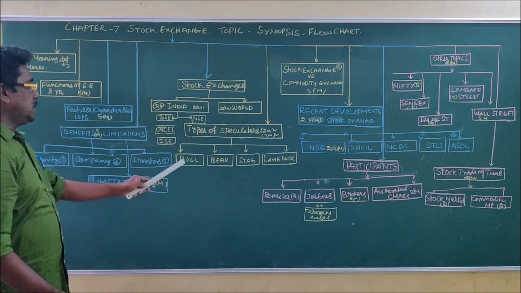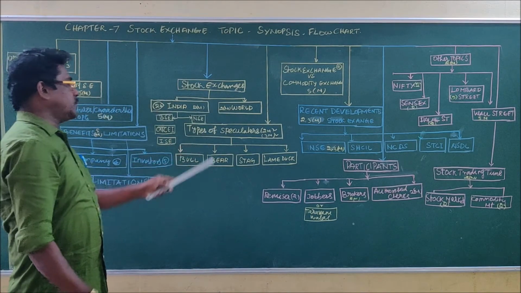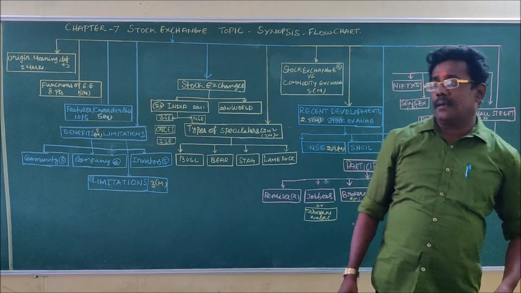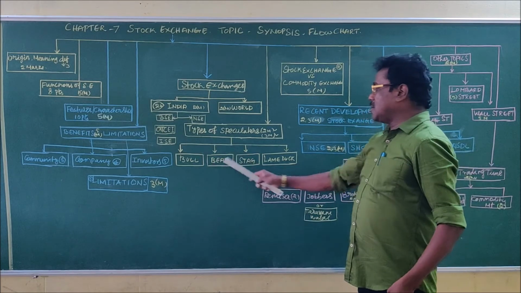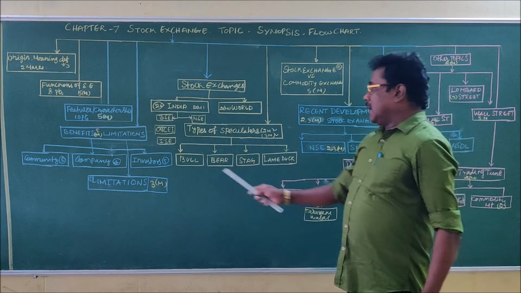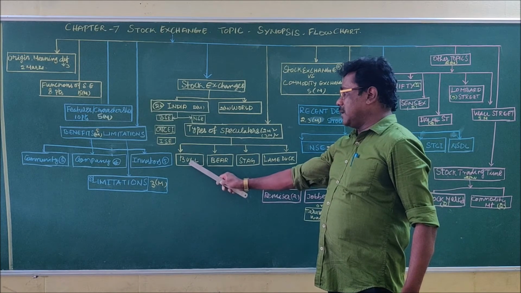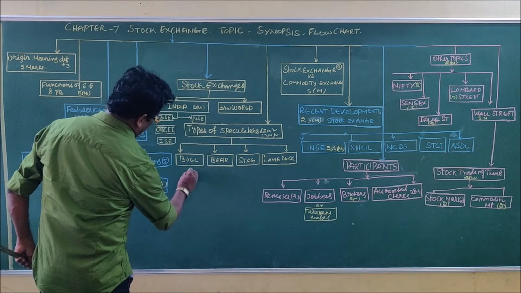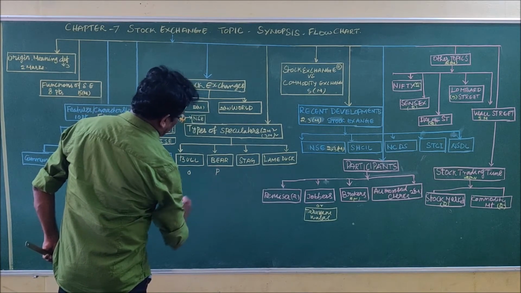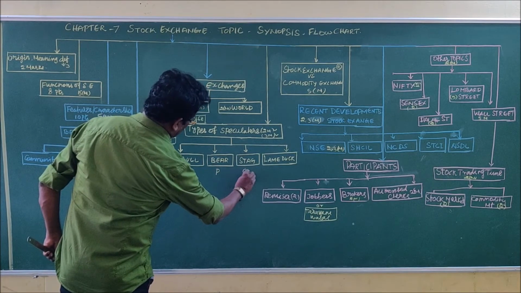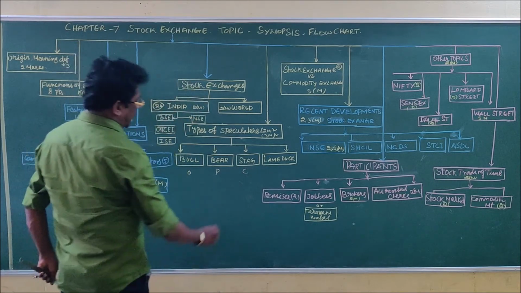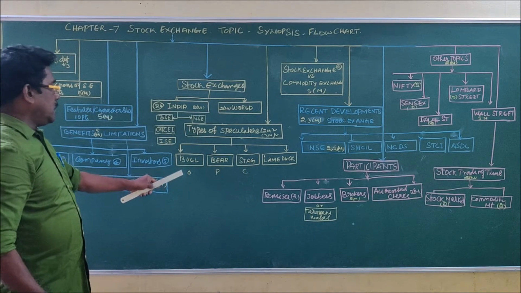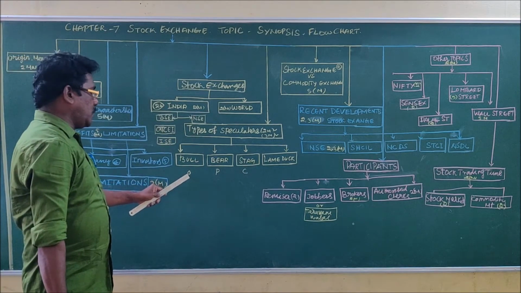So 2 marks means any one. There are 4 types of speculators, namely bull, bear, stag, and lame duck. Bull is an optimistic speculator, bear is a pessimistic speculator, stag is a cautious speculator or premium hunter. So bull is one of the important speculators, always called an optimistic speculator.